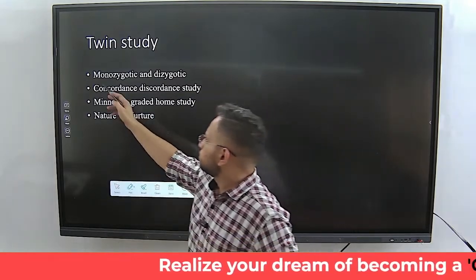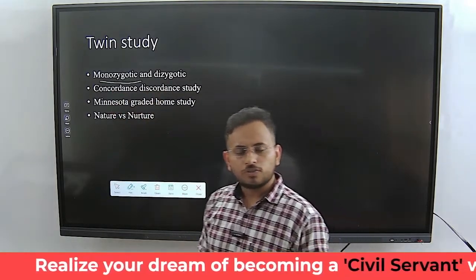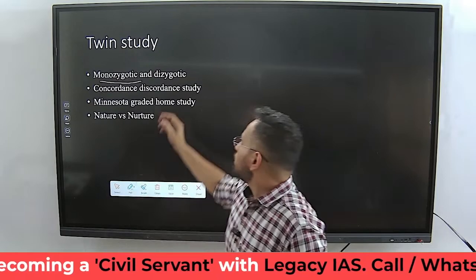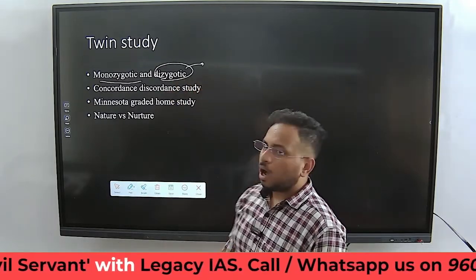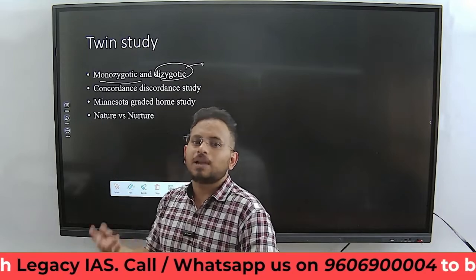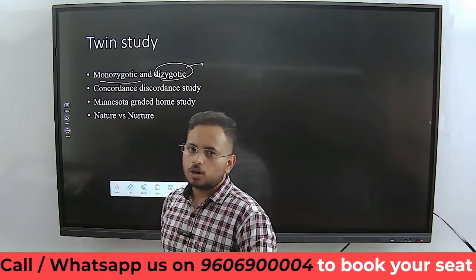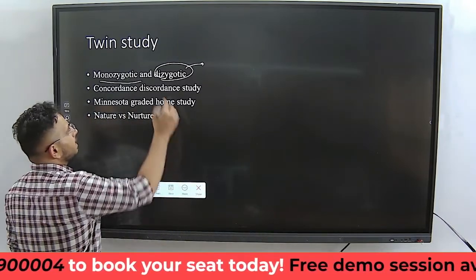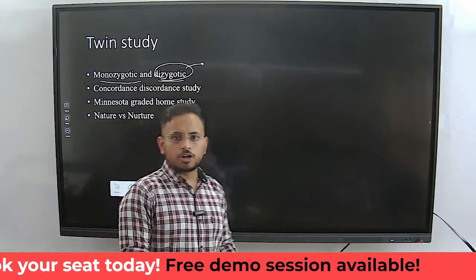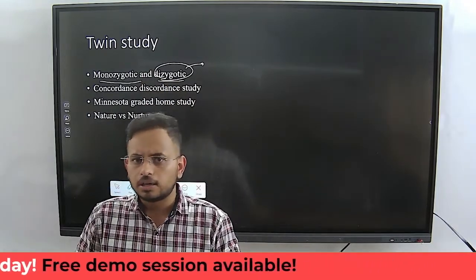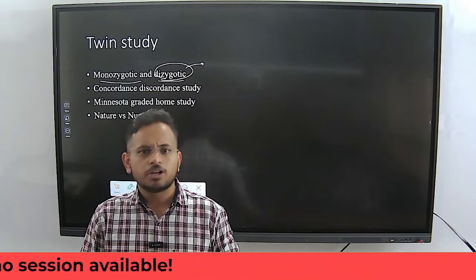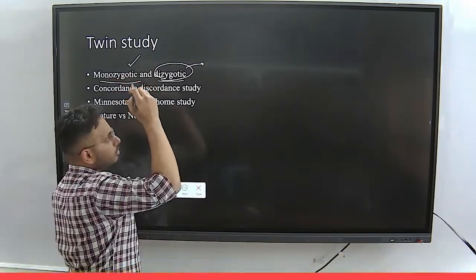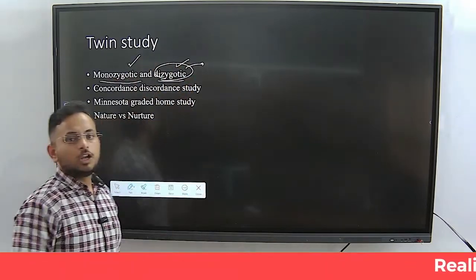Monozygotic twins are the twins who are a part of the same placenta. Dizygotic twins are if the birth happens because of two different placentas. So always remember, monozygotic twins are always identical, and dizygotic twins are most of the time non-identical twins. The gender might be different, the gender might be the same, we're not getting into it. So the monozygotic twins are always identical, dizygotic twins are non-identical.